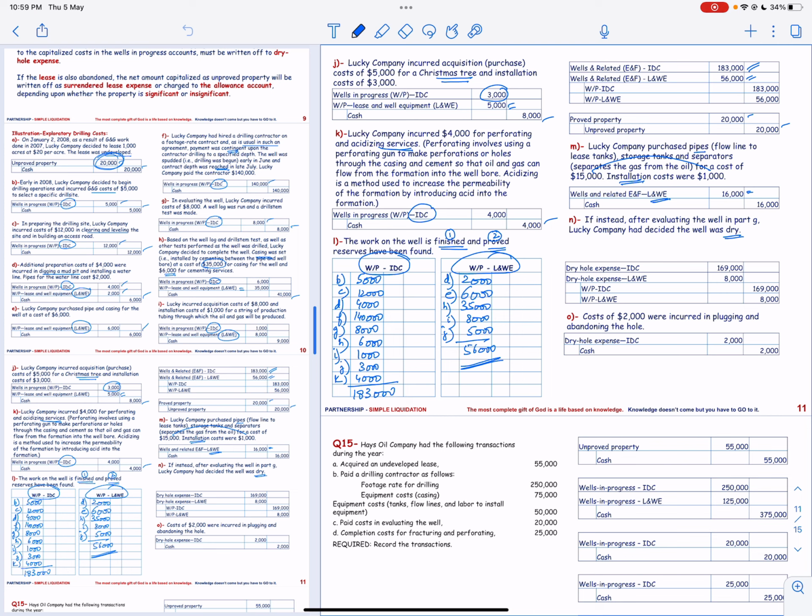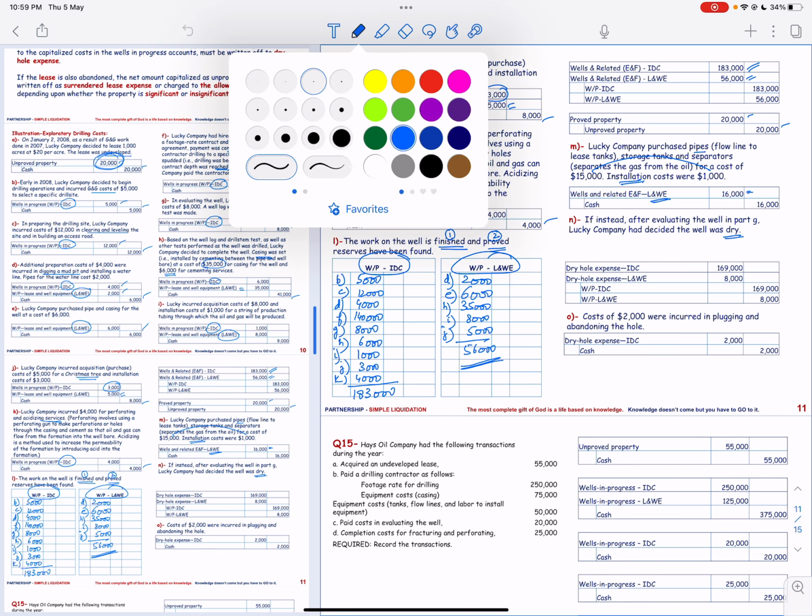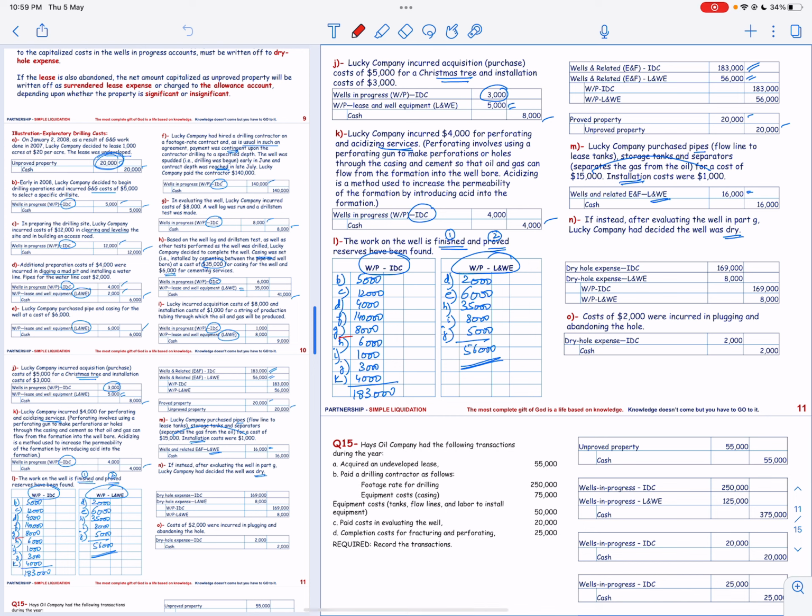That means these would have been the costs for the intangible drilling cost, and for lease and well equipment, G and H, that is 2,000 and 6,000.